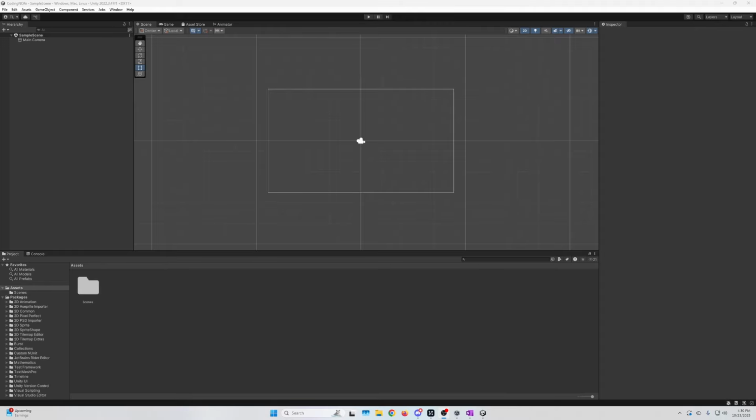All right. Unity is open. This may take you a little bit. Just pause the video, just wait for it to open up, but you should be greeted to something that looks like this. I have a few different custom things in my Unity. Mostly some of the windows are moved around, nothing really beyond that.